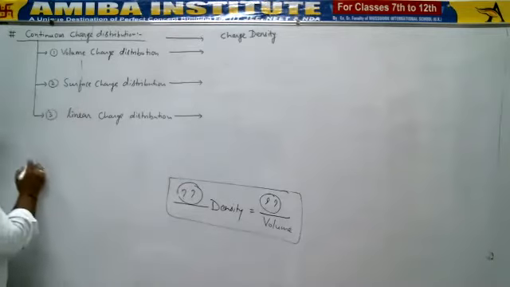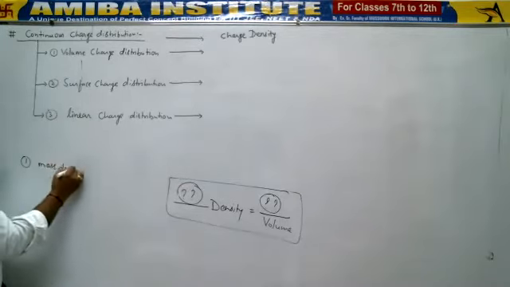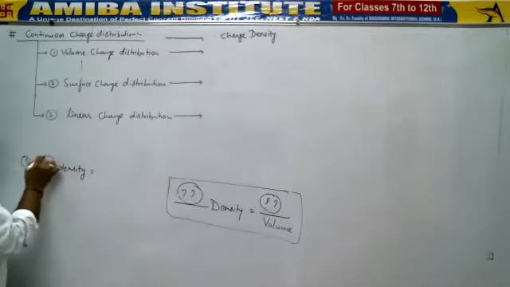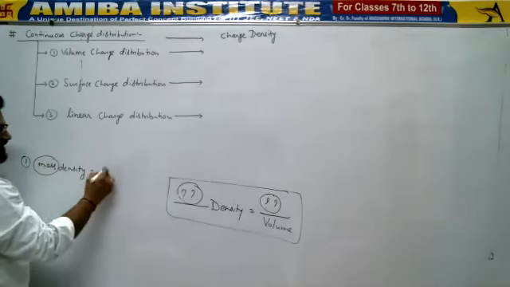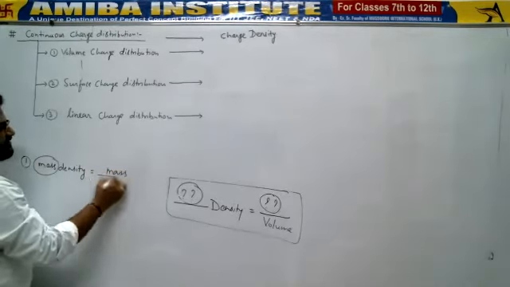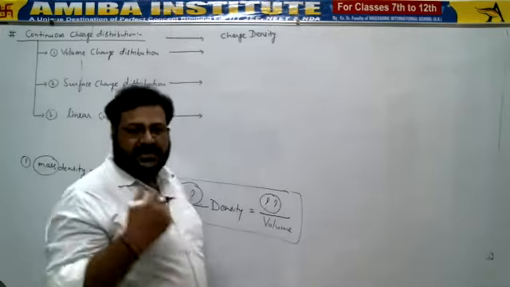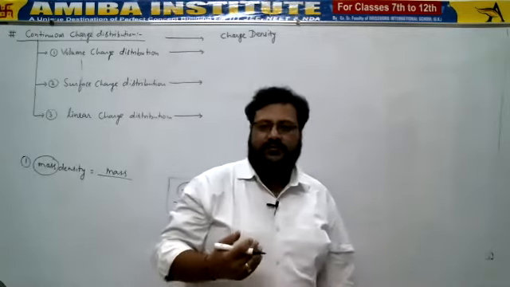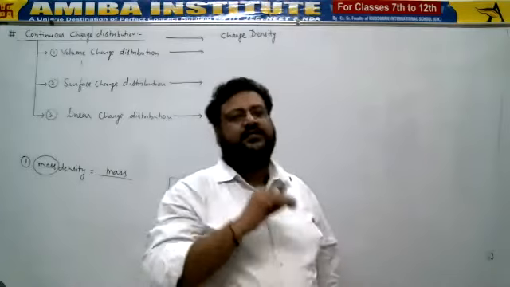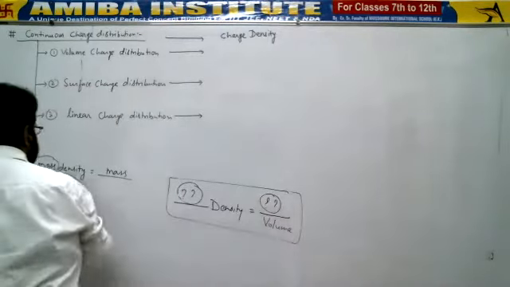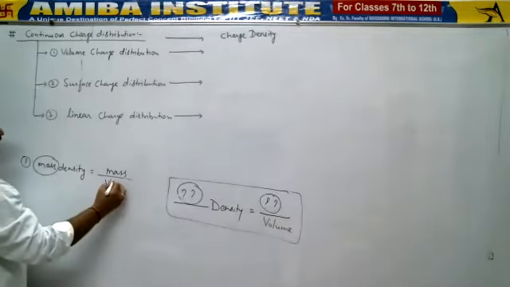So for example, I'm writing mass density. Here this question mark is mass. Mass density means mass, and nothing has been specified about whether the mass is distributed linearly, area wise, or volume wise. Then by default we consider the mass to be distributed volume wise. So the mass density formula will become mass upon volume.